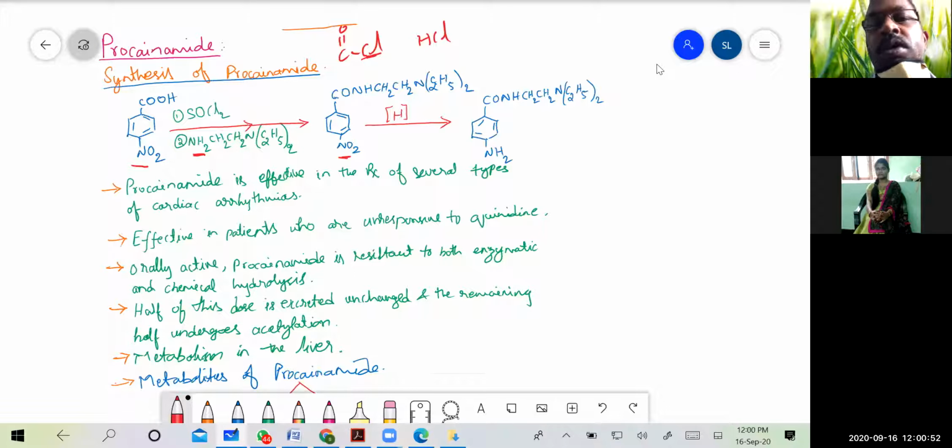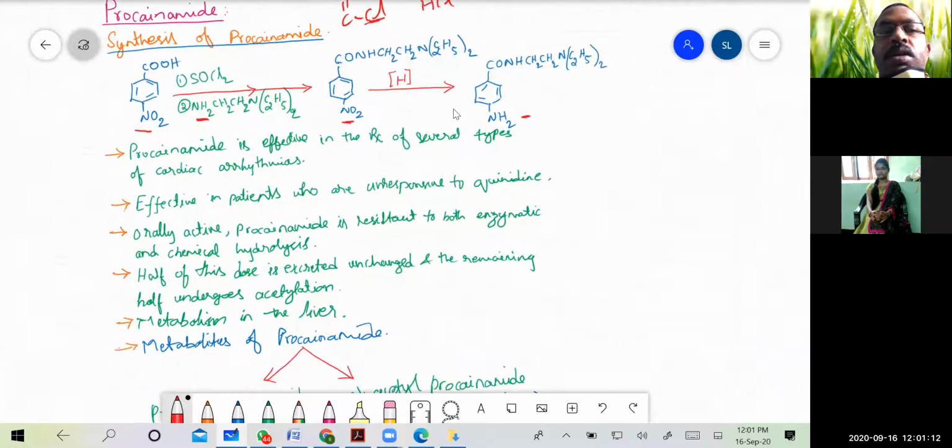On reduction, we can use various catalysts to reduce these things. That is, the NO2 group is reduced to NH2 group in the presence of hydrogen. So this is the simple method for synthesis of procainamide from 4-nitrobenzoic acid.